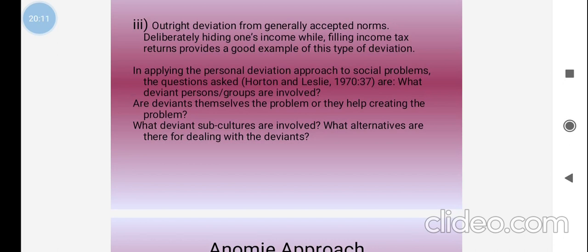So one approach remains, that is the anomie approach, which is also related to our deviant approaches. That part we will see in the next class.